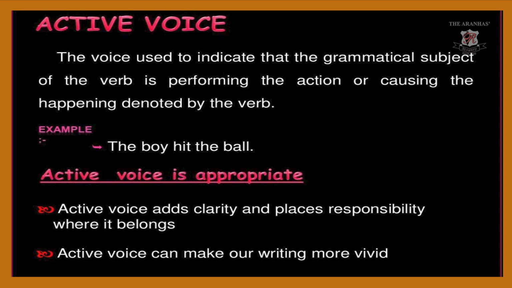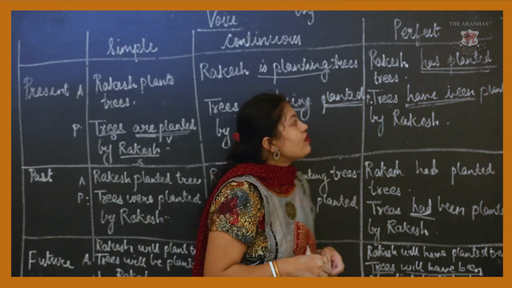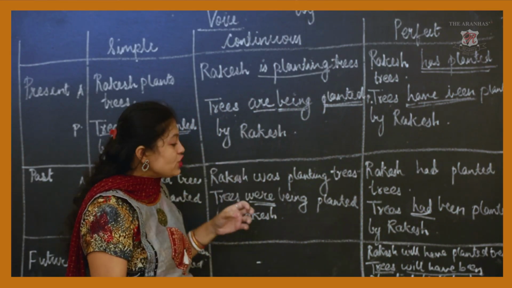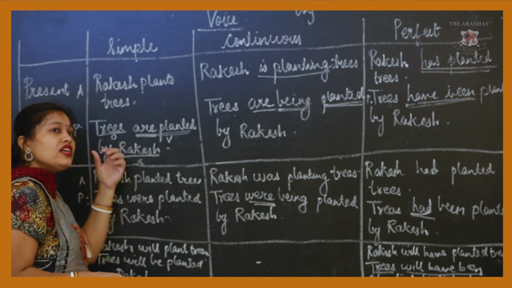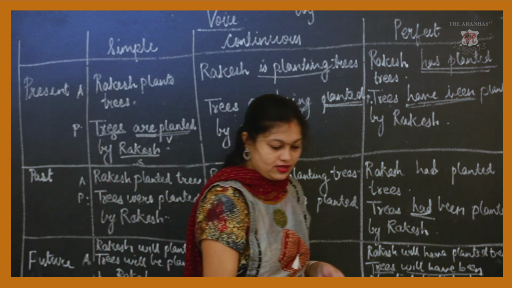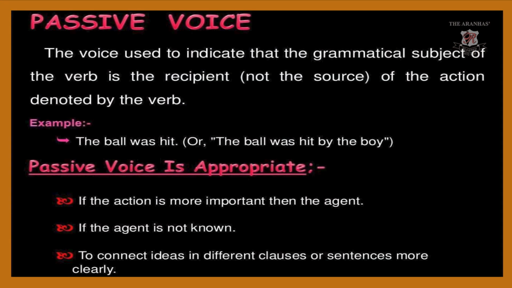Active voice can make our writing more vivid. See, when you use active voice, it is more appropriate and it specifies what the subject wants to convey and what the sentence wants to convey to us. Okay, next, passive voice. The voice used to indicate that the grammatical subject of the verb is the recipient, not the source of the action denoted by the verb.